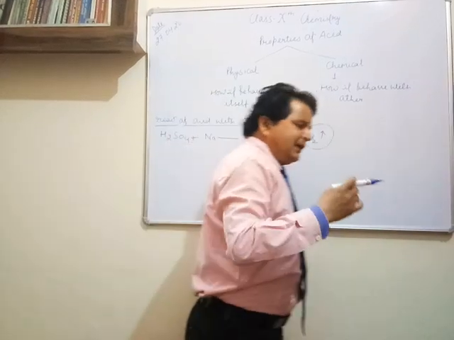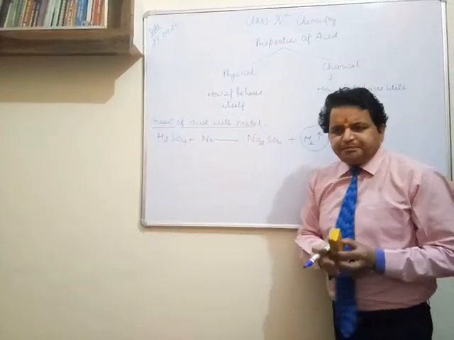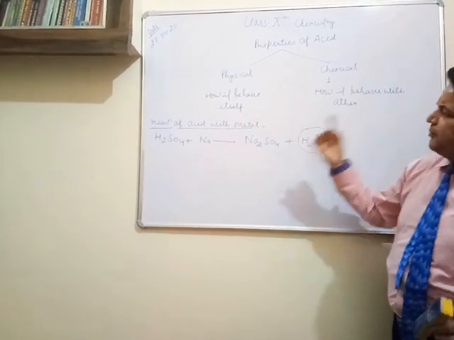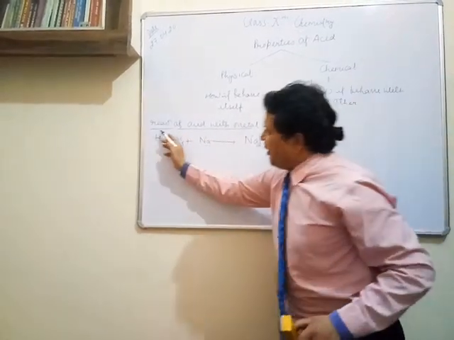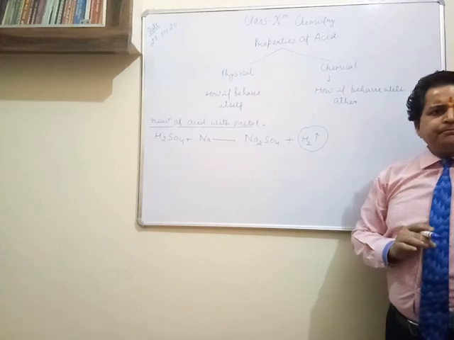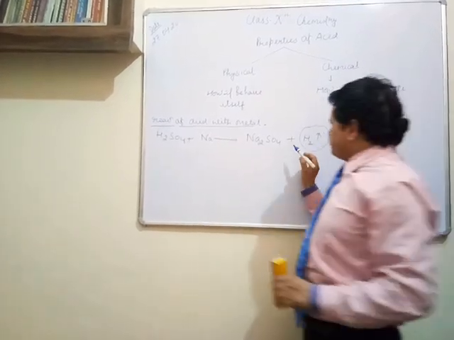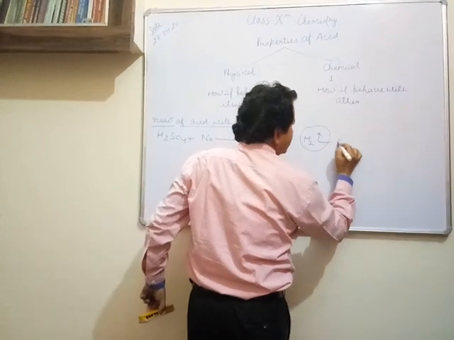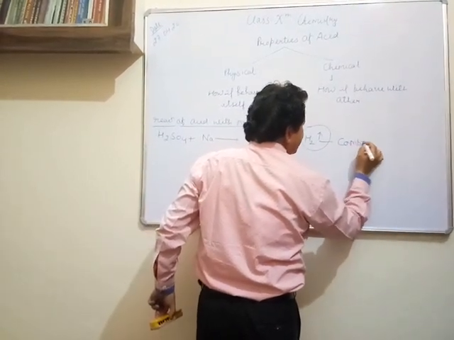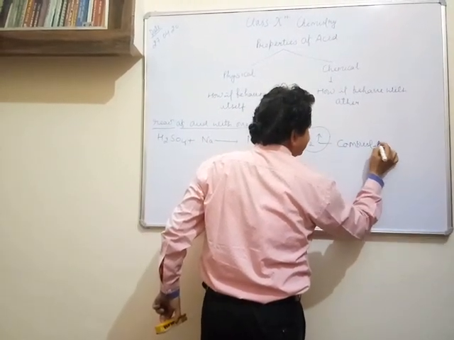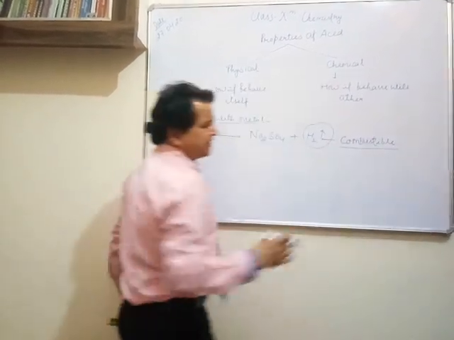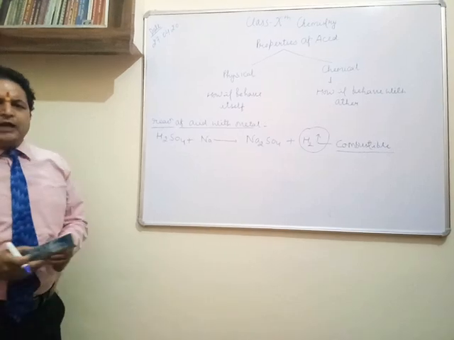The question can be twisted in another form. How will we test the gas formed after the reaction of acid and metal? This hydrogen has the property of being combustible. It is a combustible gas. Combustible means, just like at our homes LPG is there.